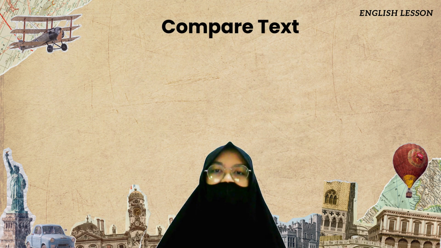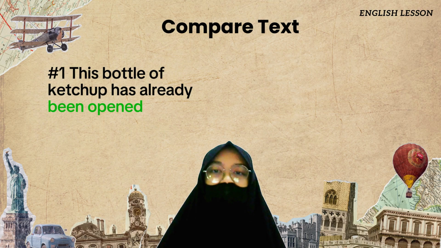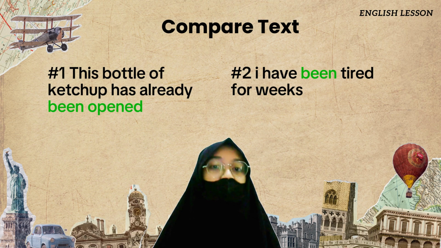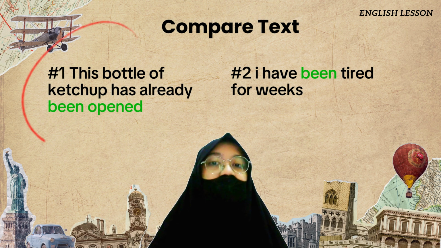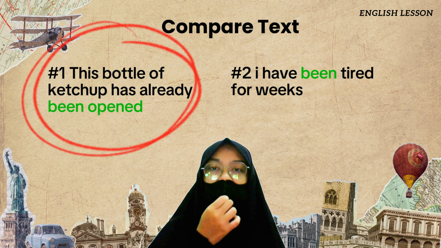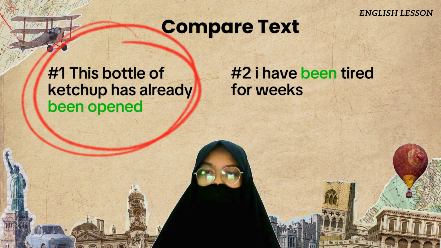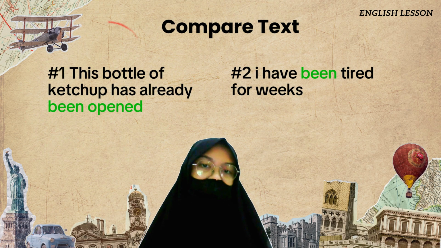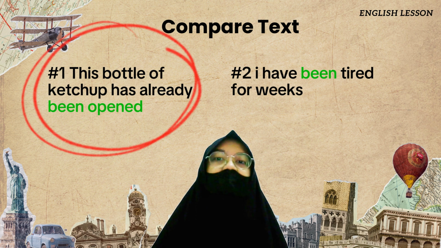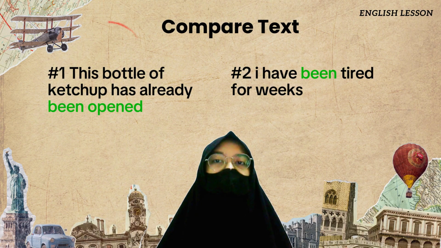Let's compare these texts. The first is "This bottle of ketchup has already been opened." The second is "I have been tired for weeks." Which one is the passive voice? It's the first text, because "been opened" is be plus past participle. In the second, why is "been" not passive voice? Because "tired" here is an adjective, not a verb.